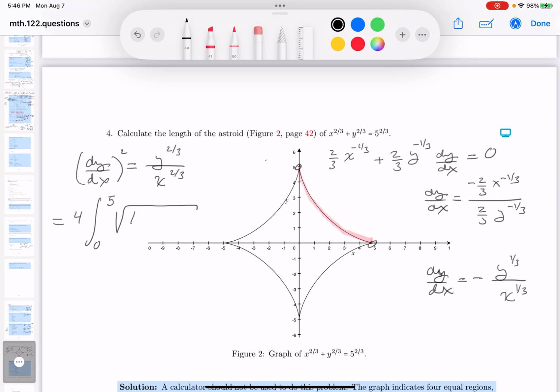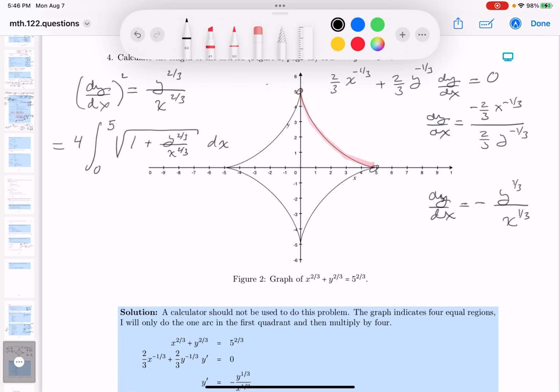It's going to be the integral of the square root of 1 plus y to the 2/3 over x to the 2/3, dx. I realize someone could look at that and say, I don't think I could do that. Here's the deal. They're not going to give you something you can't do. So there's going to be 4, 0 to 5, root, and what do you get there?